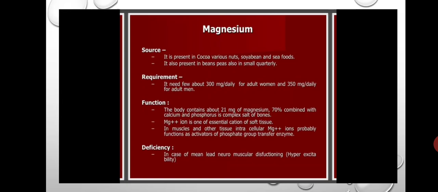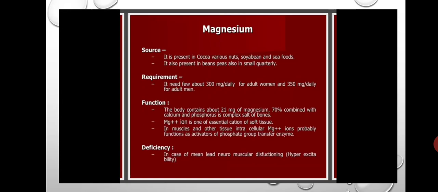Mg+2 ion is one of the essential cations of soft tissue. In muscles and other tissues, intracellular Mg+2 ions probably function as activators of phosphate group transfer enzymes. Mg+2 cations act as activators of phosphate group transfer enzyme reactions.